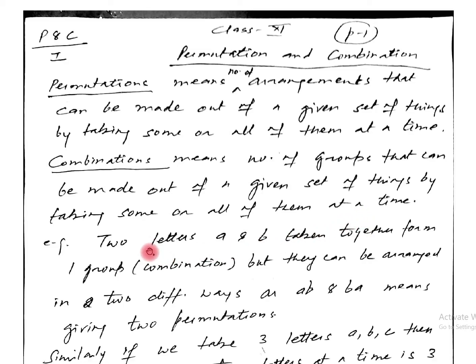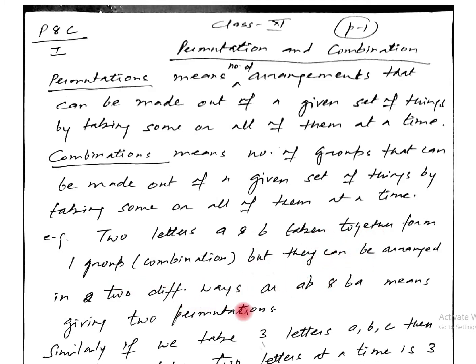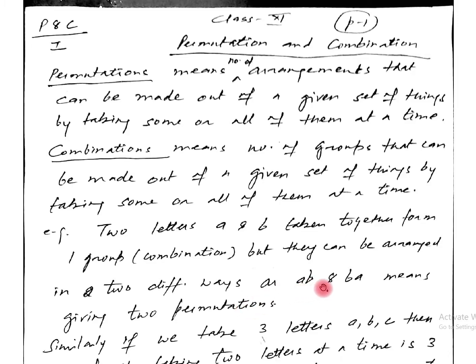Let us see with the help of an example. Two letters A and B taken together form one group, but they can be arranged in two different ways, AB or BA, giving two permutations. The group is 1, but the number of arrangements is 2. It can be written as A into B, or B into A. So the number of permutations is 2 and the number of groups is 1.